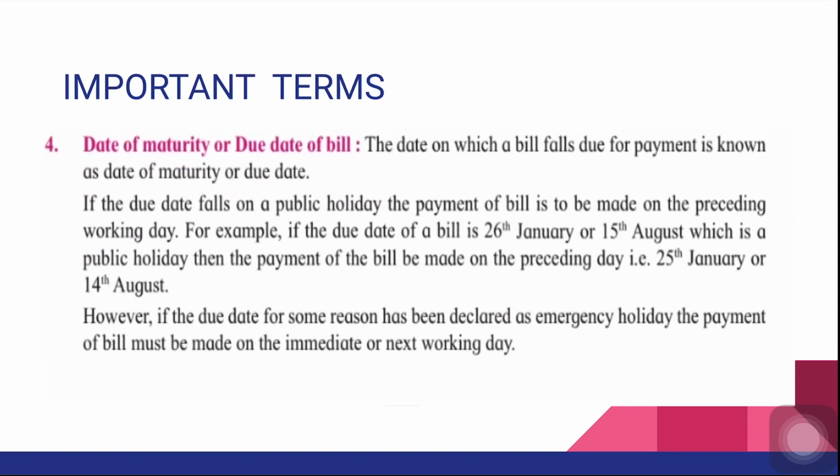Next is date of maturity or due date of bill. The date on which a bill falls due for payment is known as date of maturity or due date of the bill. If the due date falls on a public holiday, we all know what is public holiday. Every Sunday is a public holiday, and also all important days like 15th August, 26th January, 2nd October, these are also public holiday. Now you're not expected to remember the Sundays, but these 3 dates you have to remember, that is 15th August, 26th January and 2nd October.